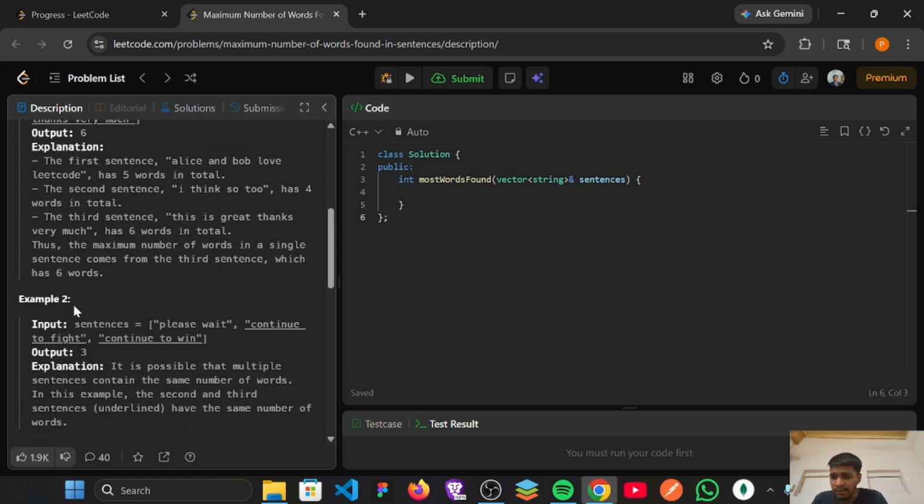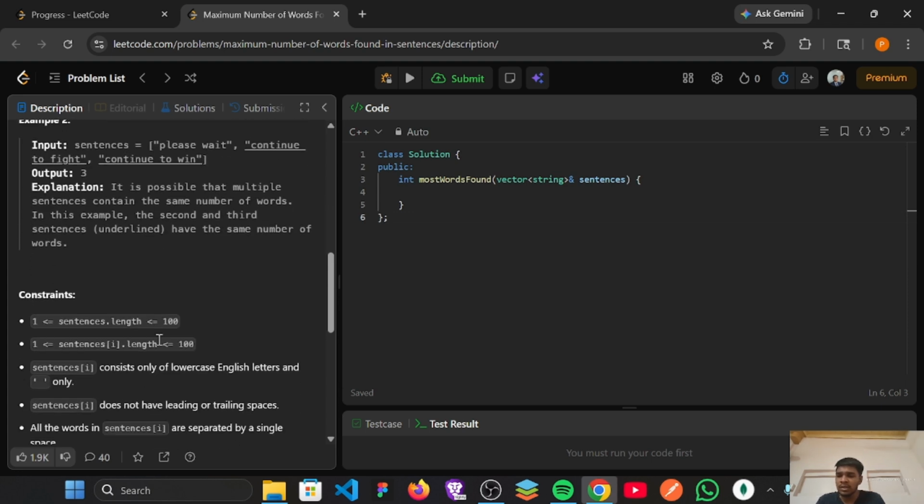The same here in example 2. We are given an array of strings. The first element is "please wait", which has only 2 words. The second one, "continue to fight", has 3, and the third, "continue to win", also has 3. The second and third sentences both have 3 words, so we return 3 here. So this is the question.